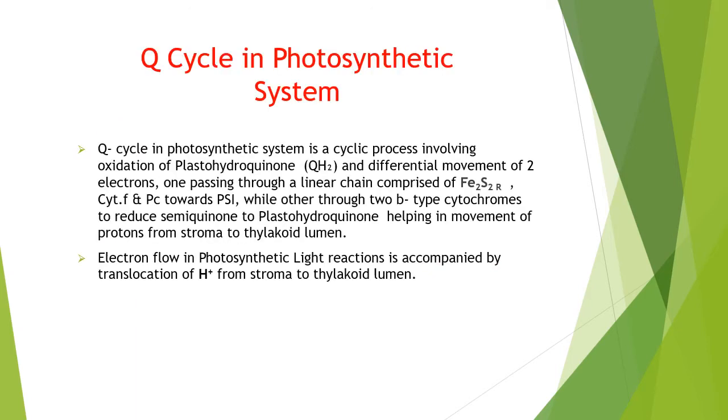We will first discuss the Q cycle in the photosynthetic system. The definition is here, and we will explain it in detail.